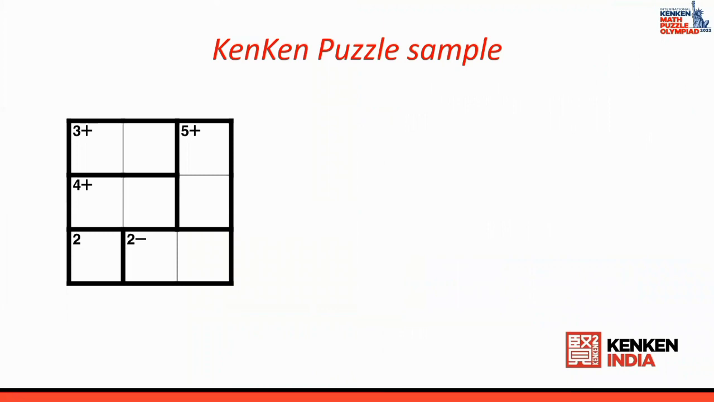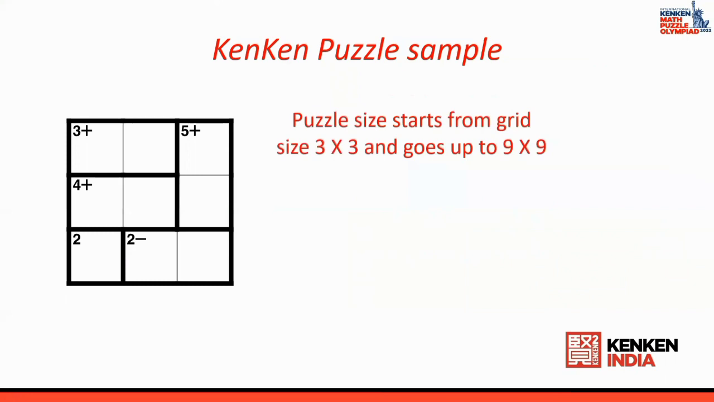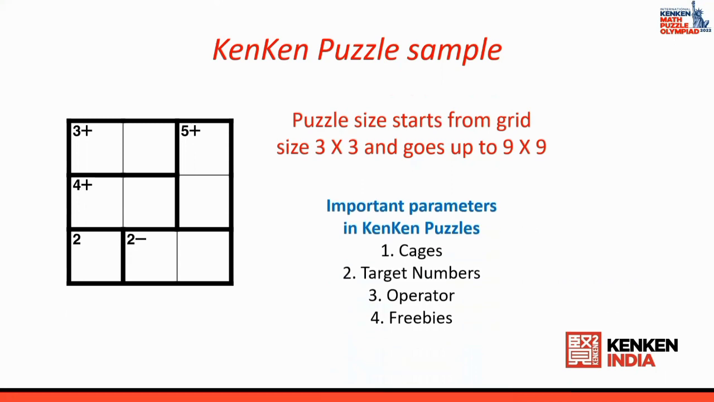Now, let us look at a KenKen puzzle sample. Basically, a KenKen puzzle will look something like this. Here you see 3 grids horizontally and 3 grids vertically. This means that this is a 3 by 3 puzzle size. The puzzle size can start from 3 by 3 and go up to 9 by 9.